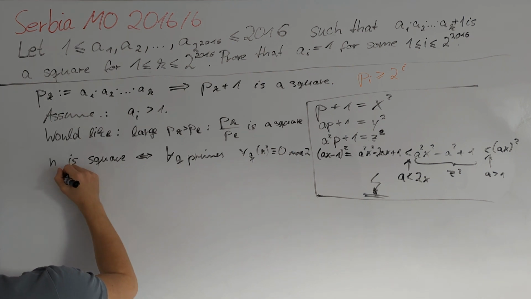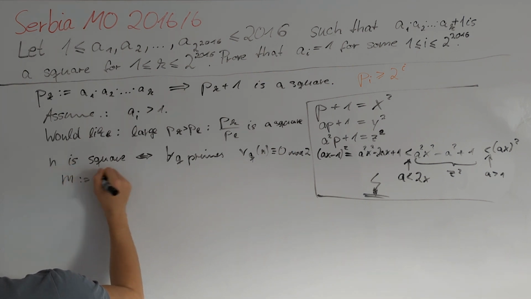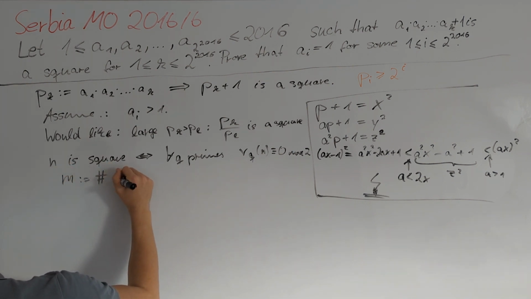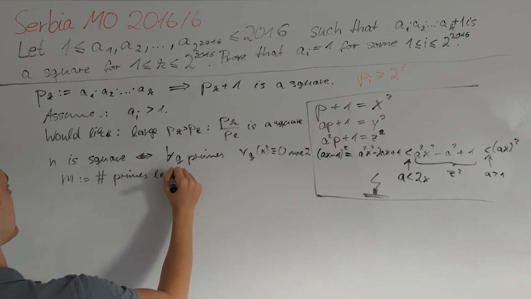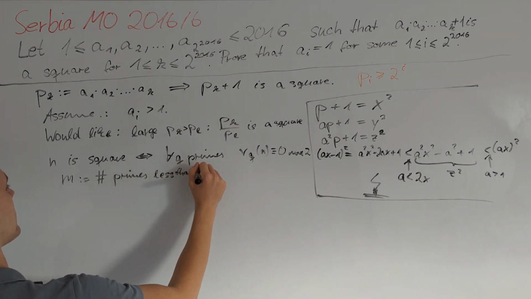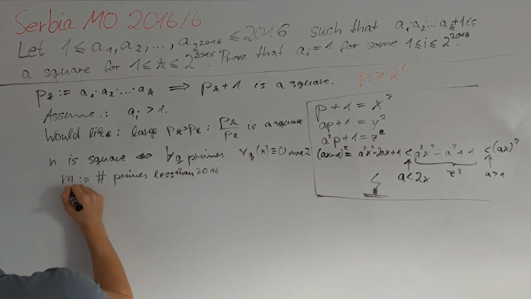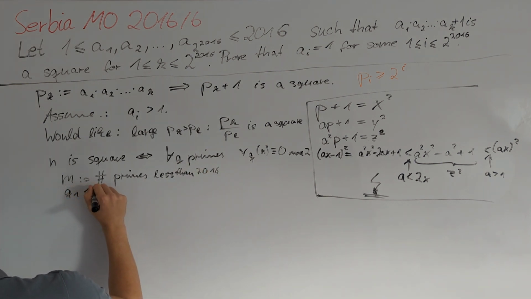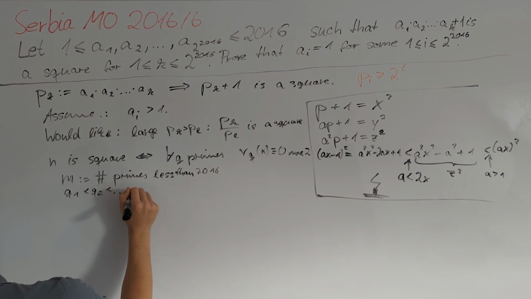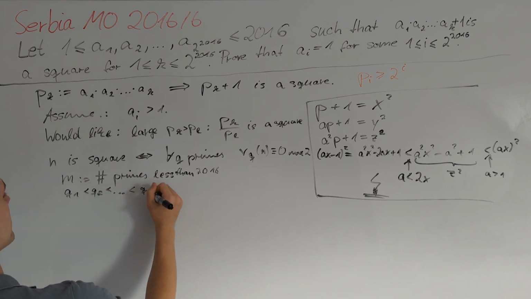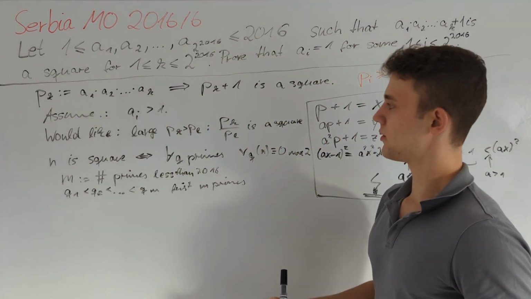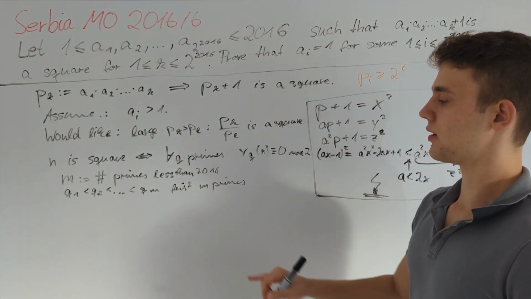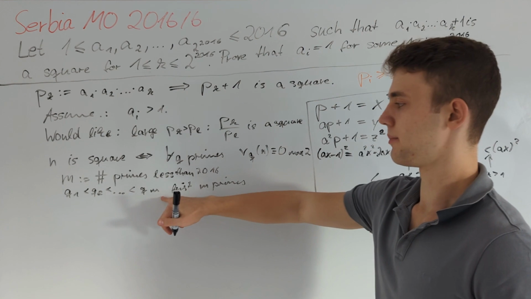In particular, if we let m be the number of primes less than 2016, and q1 less than q2 less than up to qm the first m primes, then we know that all of the pk are only divisible by those m primes.